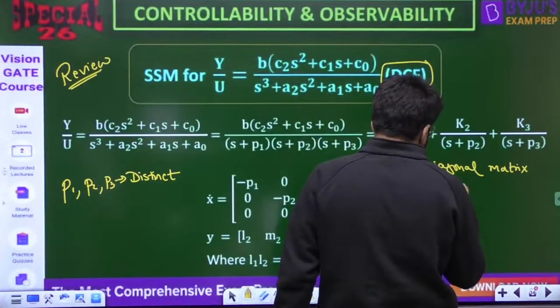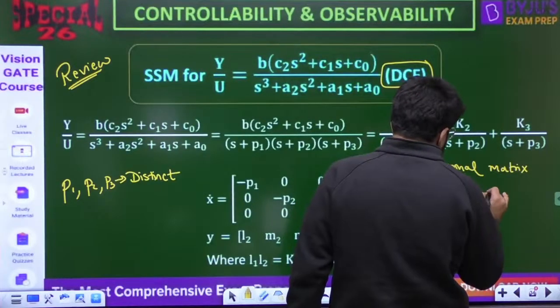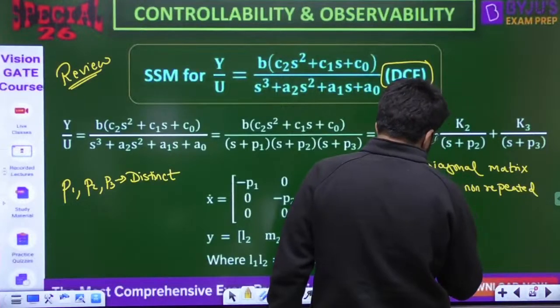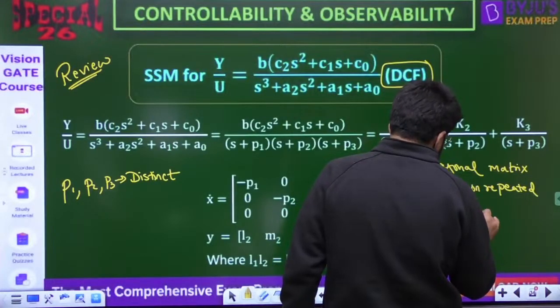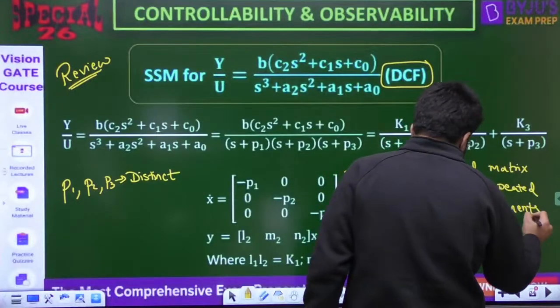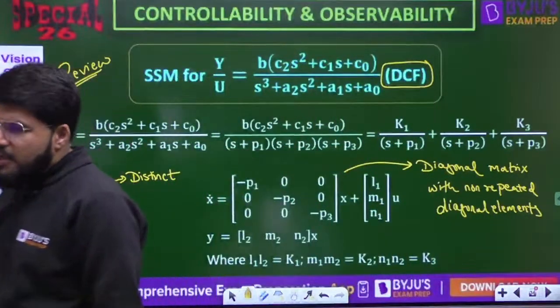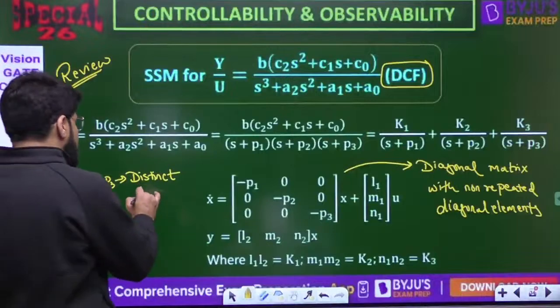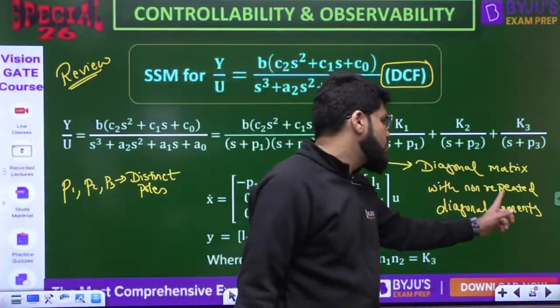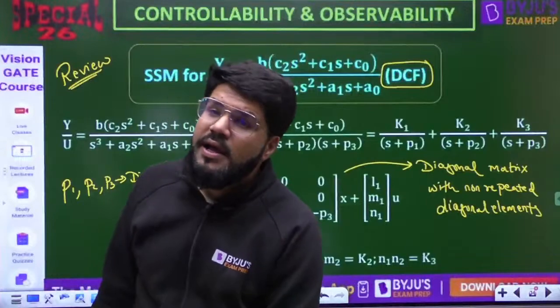Okay, but with non-repeated diagonal elements, non-repeated poles, you can say it like that also. Okay, p1, p2, p3 are the distinct poles. The poles should not be repeated. So you get a diagonal matrix whose diagonal elements are not repeated.